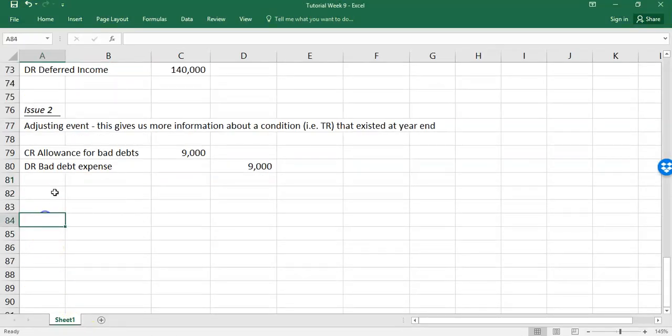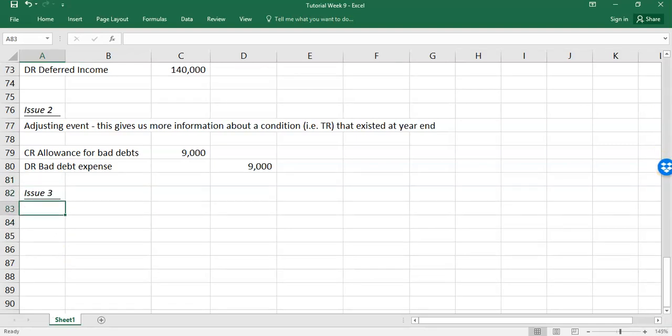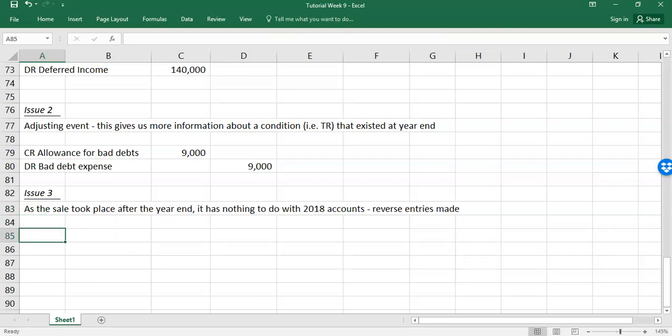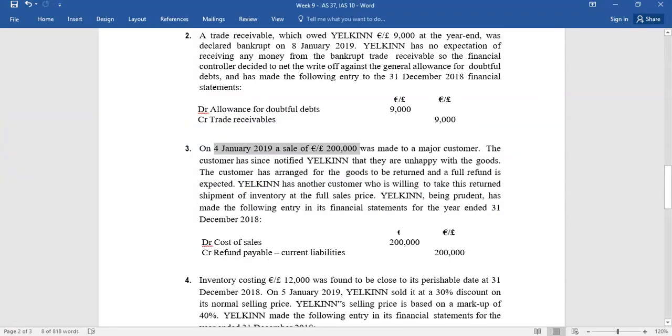So what we say here, issue 3: as the sale took place after the year end, it has nothing to do with 2018 accounts. So what you do is you reverse the entries made. That's all you do. So it's a tricky one, but you have to watch for the date. Because the sale took place after the year end, it's nothing to do. If the sale took place in 18, it'd be different because you'd have to account for the possible refund. But here, the sale only took place after the year end. So the sales wouldn't be in 2018 anyway.